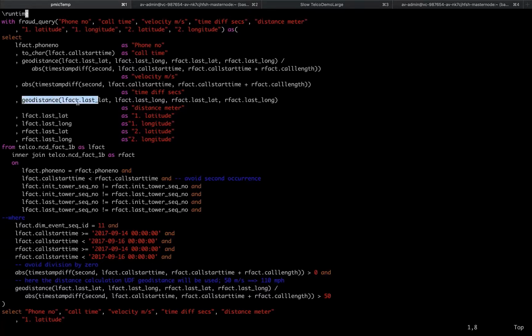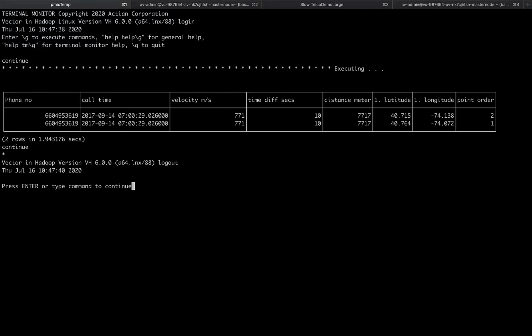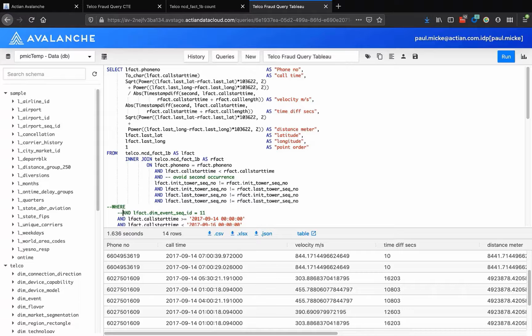We can run it here on the server in our SQL command line tool. It's the same query we ran before, but this time with the UDF, the distance, instead of a more complex square root calculation. Instead, it's embedded here in the UDF. And I can execute this UDF, and now we see it completed in 2 seconds. Now let's get back to this Tableau query.